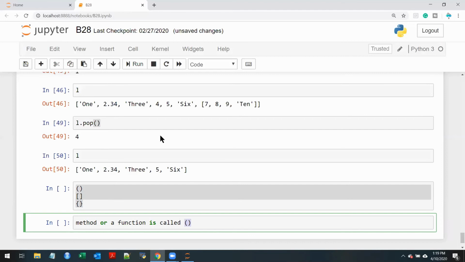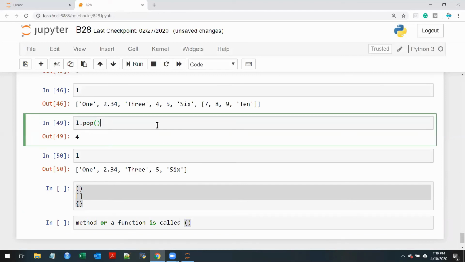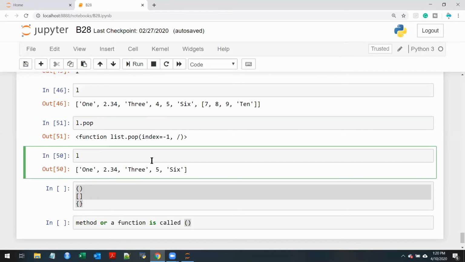I'll prove it. Observe here, I'll do l.pop without the parenthesis. Observe, it says function list.pop index equal to -1. It did not invoke. It is just giving information. How do I prove it? I'll go back to the list and I'll show you the list has not removed the string 6. It is still there.